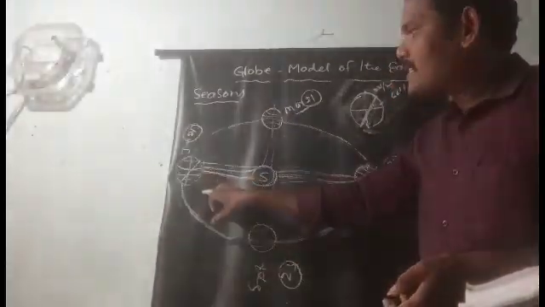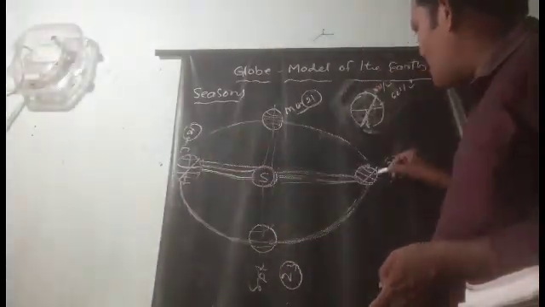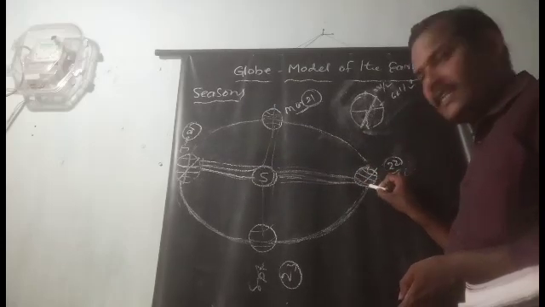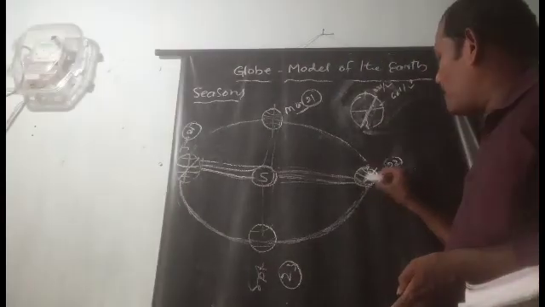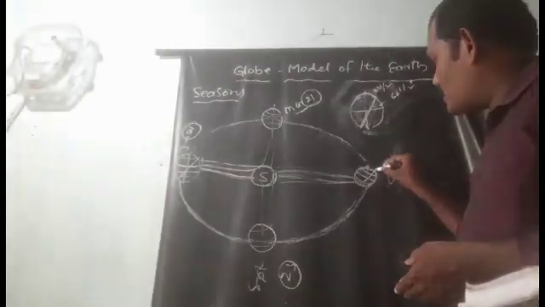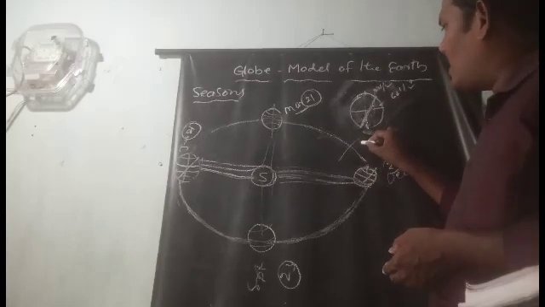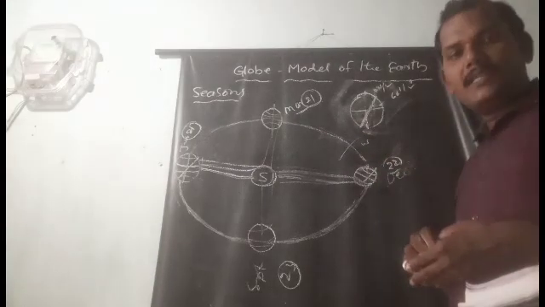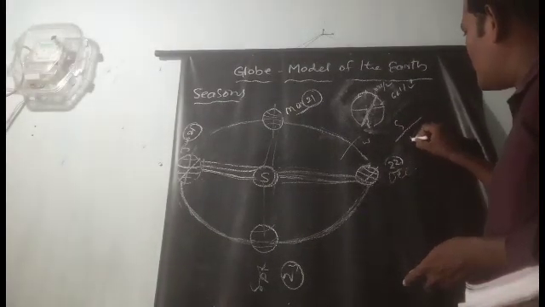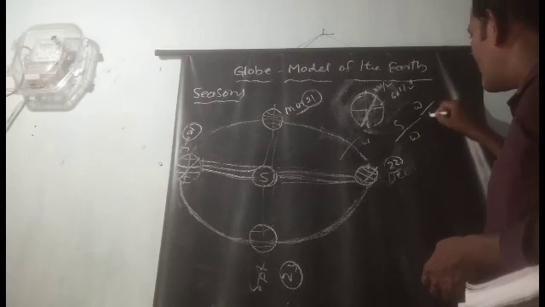Then it is called the winter season in the southern hemisphere. And again, on December 21st, the sun rays fall on the Tropic of Capricorn in the southern hemisphere. The northern hemisphere is on the opposite side of the sun rays, so daytime is very short and nighttime is very long. This is called the winter season. That means the northern hemisphere feels winter while the southern hemisphere is in summer, and when the northern hemisphere is in summer, the southern hemisphere is in winter.